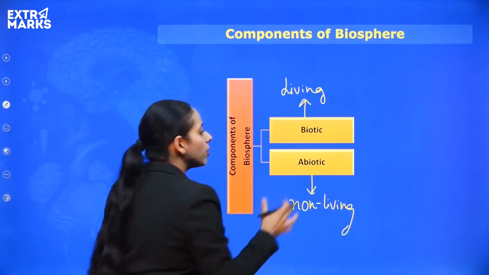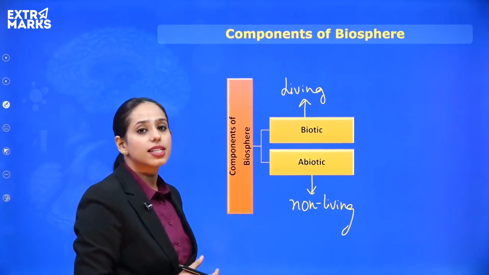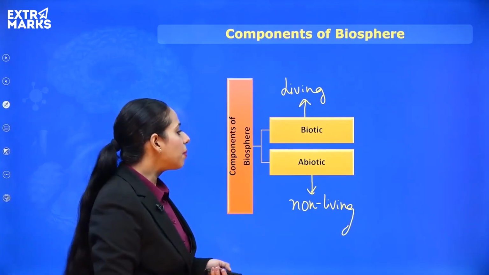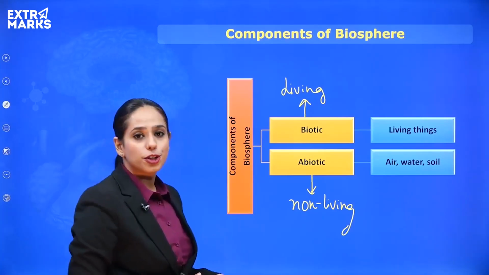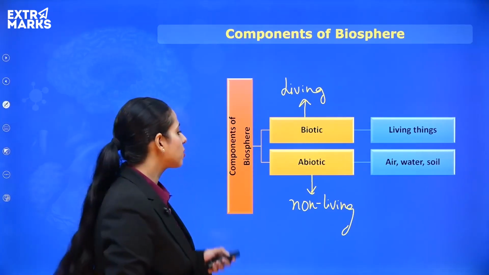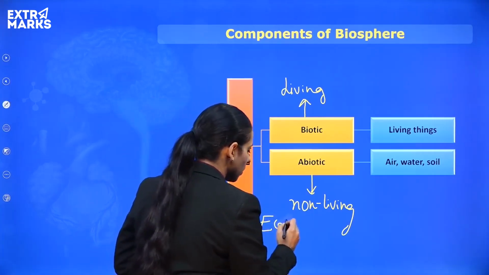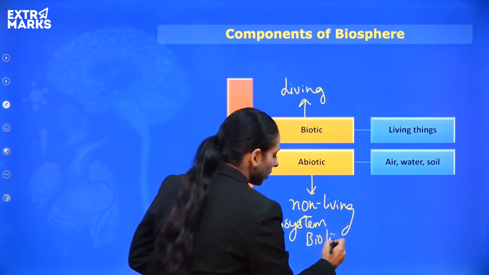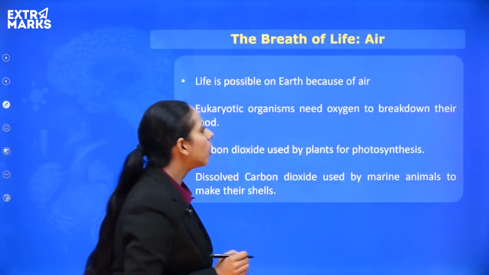Okay, so when we saw that picture in which we found out that there are certain fishes and some trees, they all form the biotic component of the biosphere, right? And the abiotic components are air, water, and soil, right? So this is what you need to know. So the scientists divided the resources into biotic and abiotic, right? These are basically the components of the ecosystem as well. Okay, so ecosystem can be divided into two, biotic and abiotic, which is already written. So remember that. Okay, let's go ahead from here.